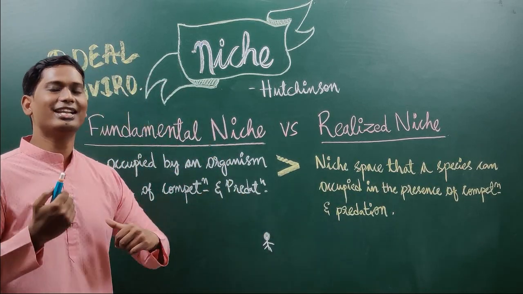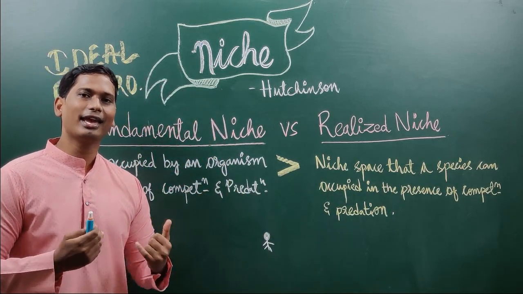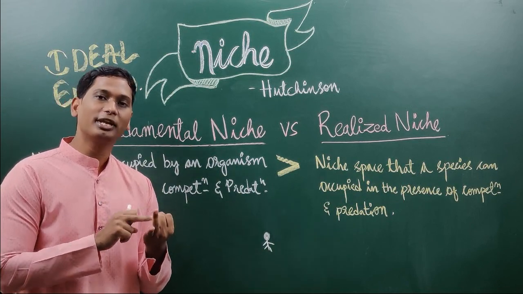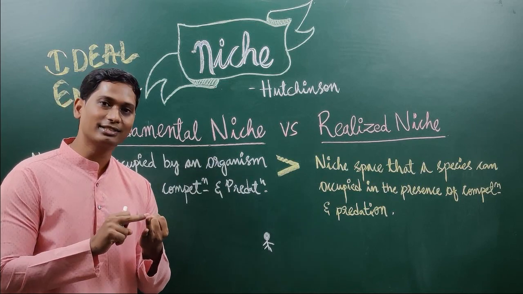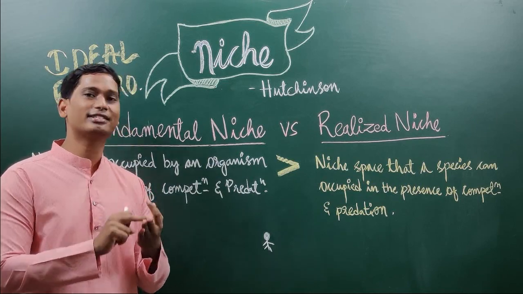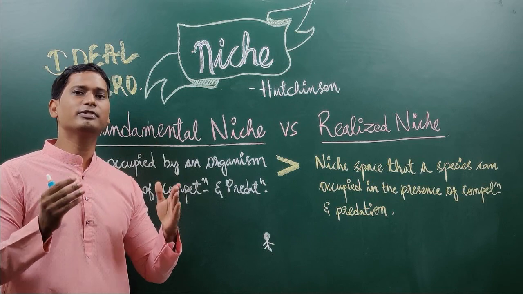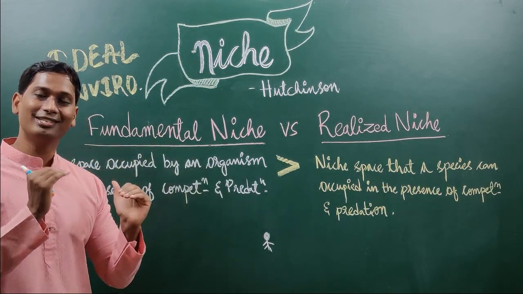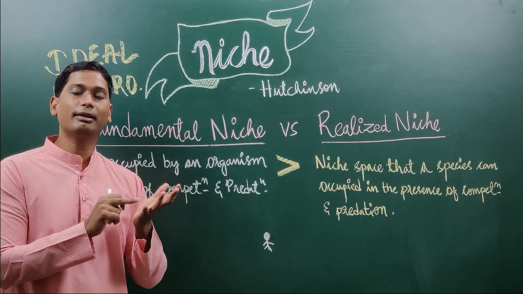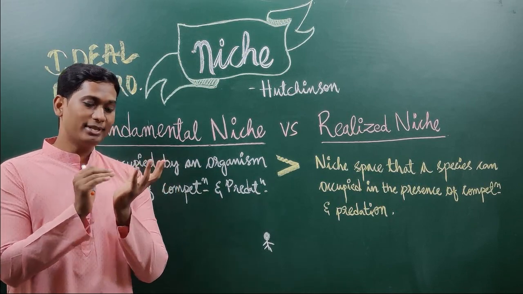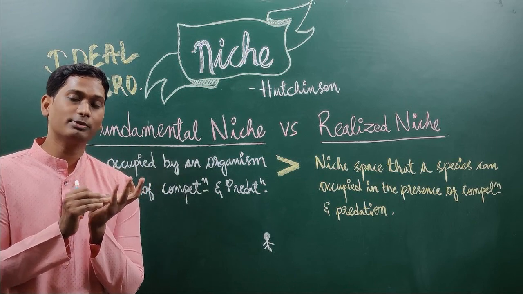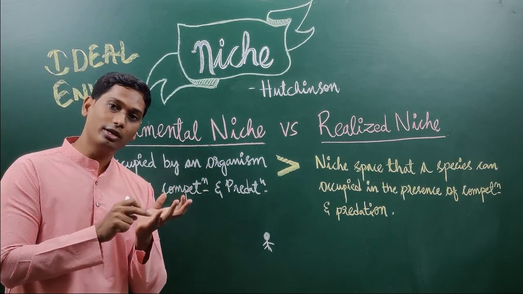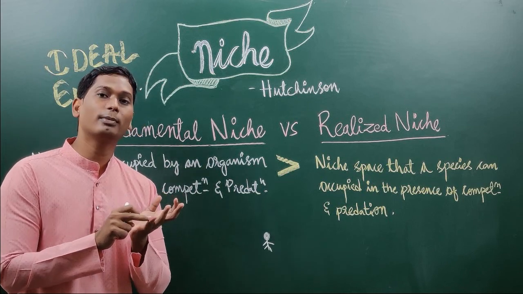Am I not influenced by the environmental variables? I am influenced by water, air, temperature, competition, predation, parasites, pathogens, nutrients, anything. I am influenced by biotic and abiotic factors also. Environmental variables, students, include abiotic and biotic. Don't misunderstand environmental variables to mean only abiotic things like air and temperature. It includes biotic also. That is called an environmental variable.